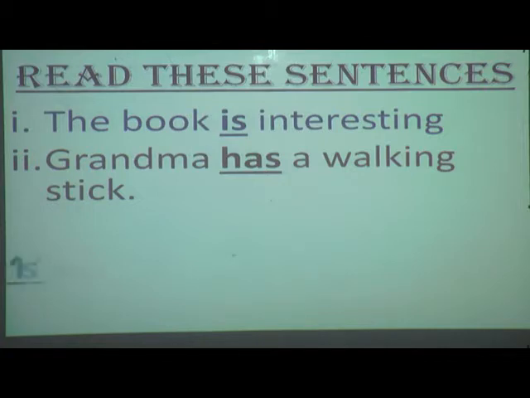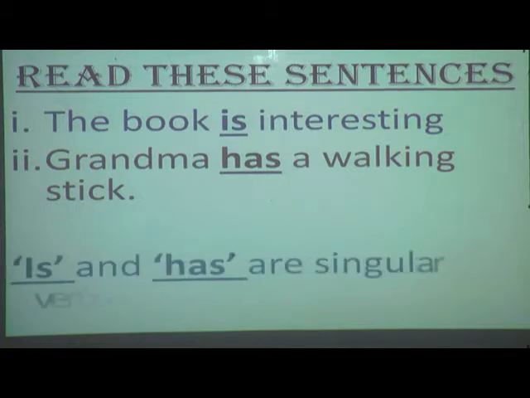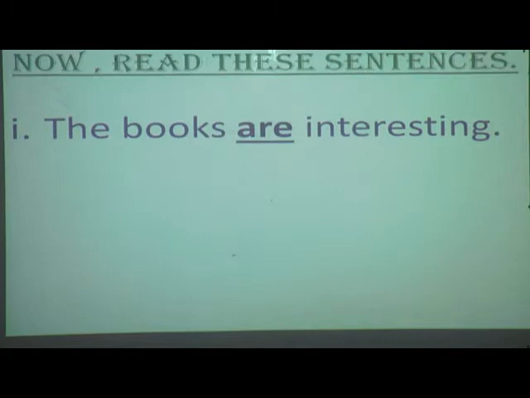Okay. Now see here. Now here is and has. What are they? They are singular verbs. Now you may ask why is and has are singular verbs. Because can you see here, the book? This is a singular noun. So which verb have we used? Is. Grandma is also a singular noun. So we have used has. Understood till here, students?